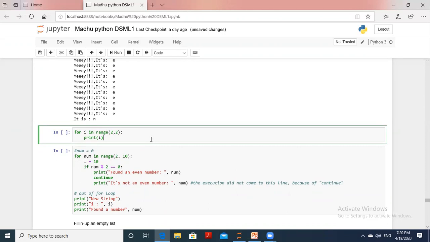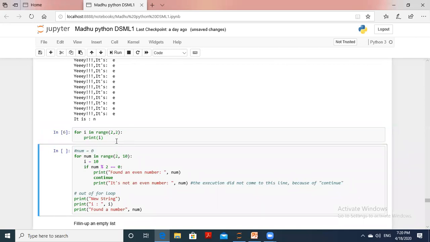The next one. For I in range of 2, 2. So what is the 2, 2 printing here? It has to print what? Second position to again second position, that will be printed as empty, I think so. It's not giving anything. The printed I.